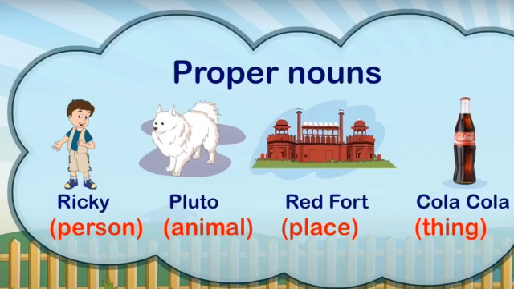First, Ricky is the name of a person. Pluto is the name of an animal. Red Fort is the name of a place. And Coca-Cola is the name of a thing. And students, as you can see, proper nouns always begin with a capital letter.